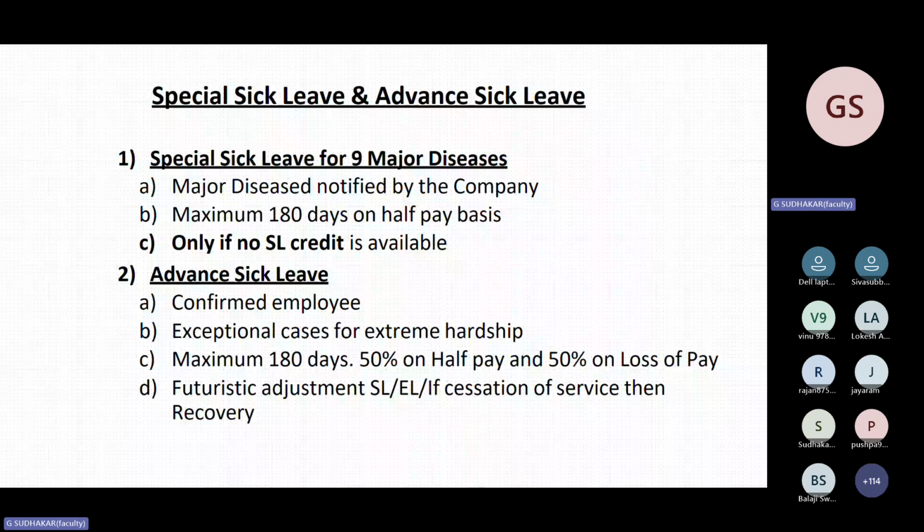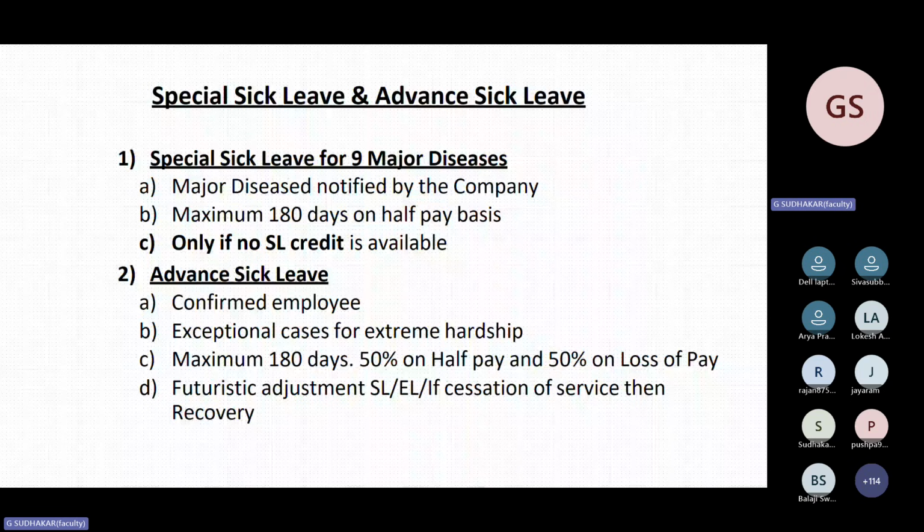Female employees having less than 3 living children, that is maximum 2. For example, several doubts were raised last year. Suppose in the first confinement, twins are there. Whether they are eligible? Yes, it is only on confinement basis. Already they are having 2 children, but they were born as twins. So second confinement is also there. So they are eligible for second confinement.